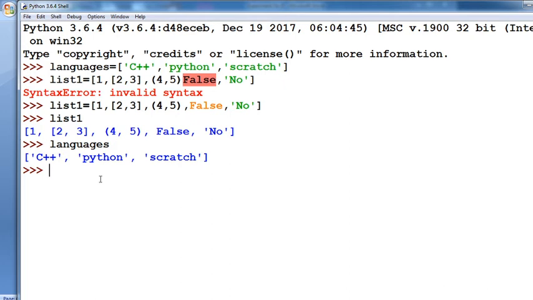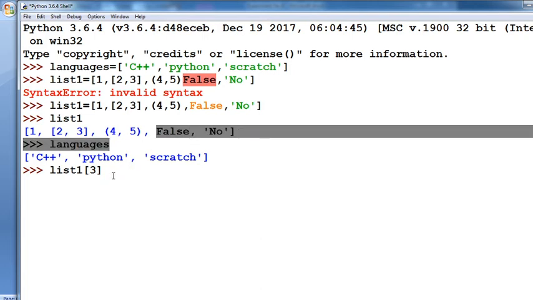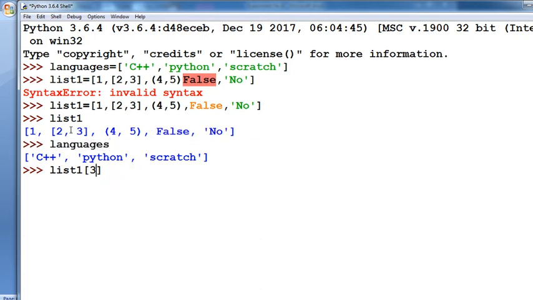Suppose you want to pick an item from the list, consider list 1. Which is the item at the third index? Check here: 0 1 2 3. What is displayed is false, the item available at index 3. Index 0 is 1, index 1 is 2, index 2 is 3, and index 3 is false, and 4 is 5. So when you type list 1 of 3, it automatically displays false.